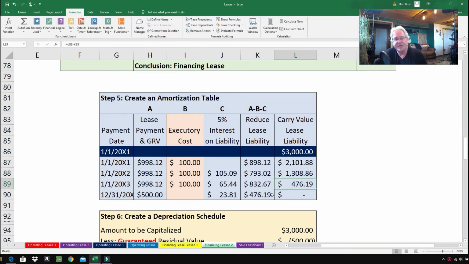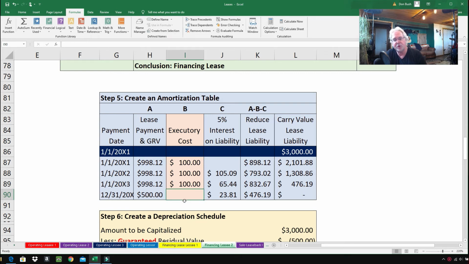Now at the very end of the lease, December 31st, 2003, When We Get to Construction has that guaranteed residual value. And so what that means is at the end of the lease, that generator needs to be worth $500 or more. And if it isn't, then When We Get to Construction has got to make up the difference. So one way or another, When We Get to Construction is going to give up something worth $500.